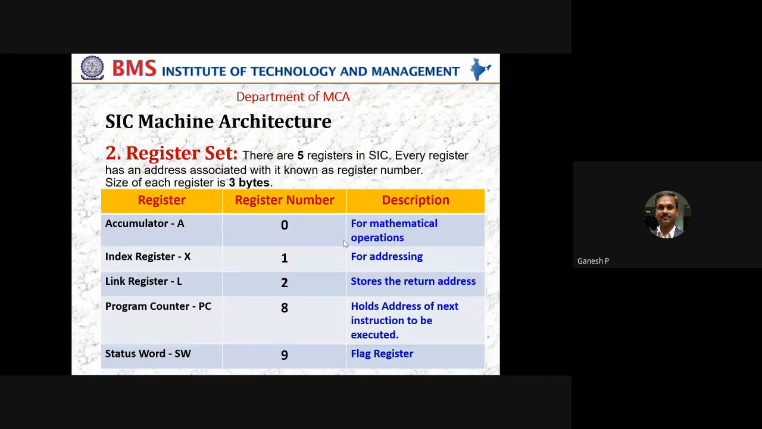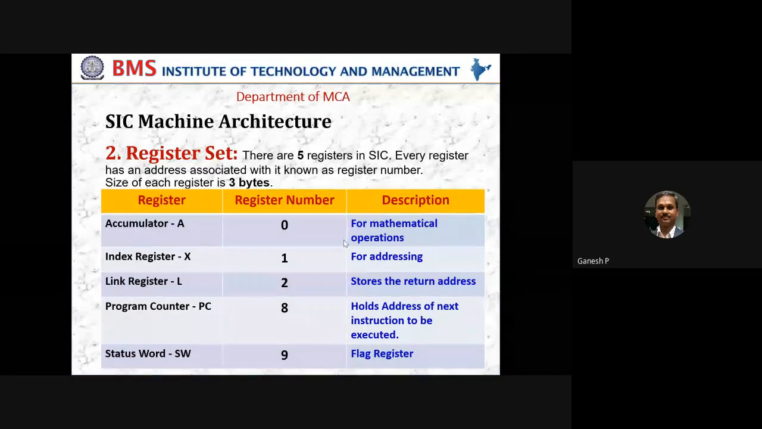What else? Somebody was talking about size. Small in size compared to the cache memory. Yeah. The register size is very, very small. The register size is normally equal to the word size in a given processor. So even in SIC, the size of a register is 3 bytes. Just now we have seen that the word in SIC is nothing but 3 bytes. So that is precisely the size.